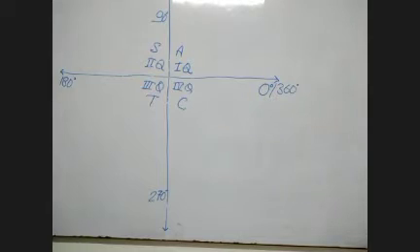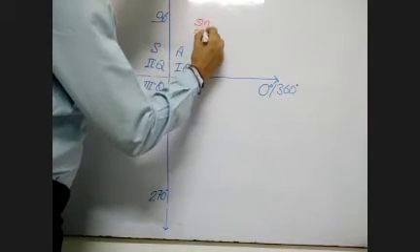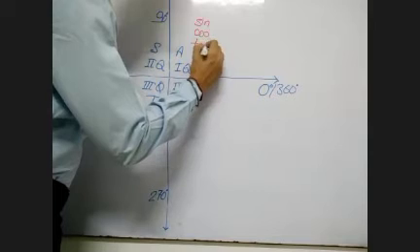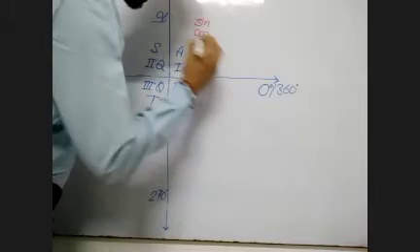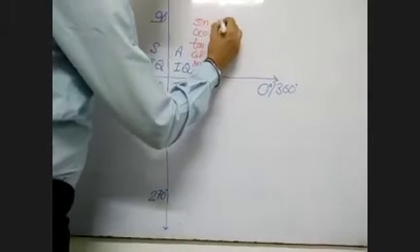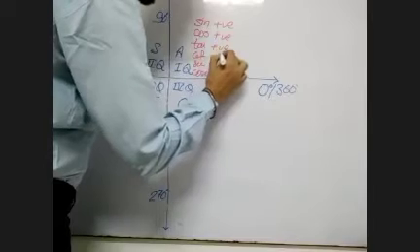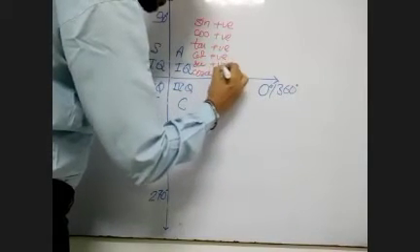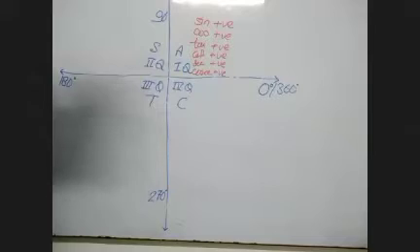In other words, if I'm writing, then try to see this thing. Sine, cos, tan, cot, sec, and cosec. All are positive. In the first quadrant, all the trigonometric ratios are positive.